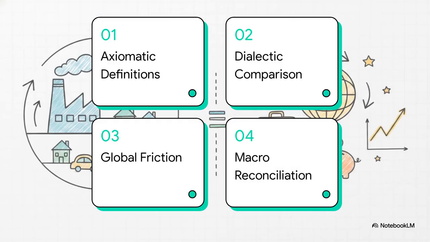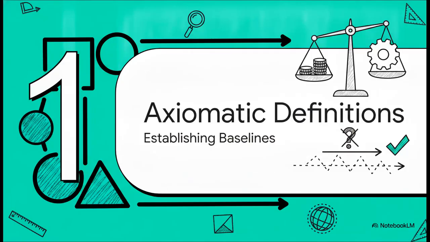To ensure we tackle this with a highly structured, first principles approach, let's quickly review our syllabus for today's session. First up, axiomatic definitions. Second, the dialectic comparison. Third, the friction of globalization. And finally, we'll wrap up with the macroeconomic reconciliation. We're going to construct our understanding step by step here, treating each macroeconomic concept as a necessary building block for the next. All right, let's dive right into Section 1, Axiomatic Definitions, establishing the baselines.